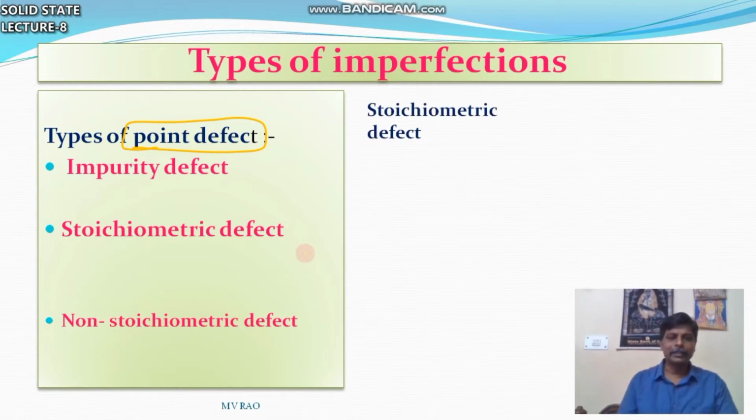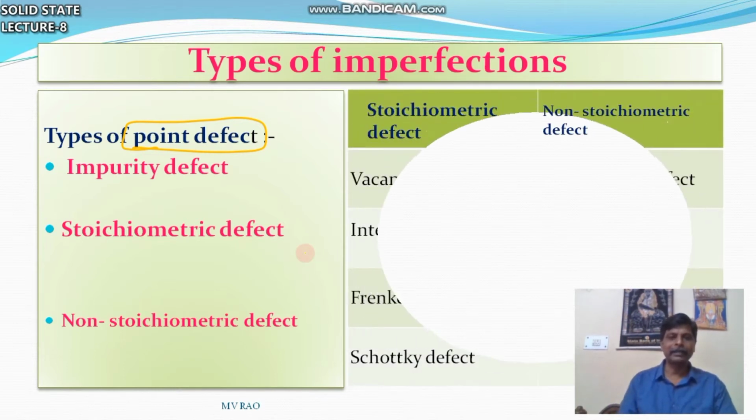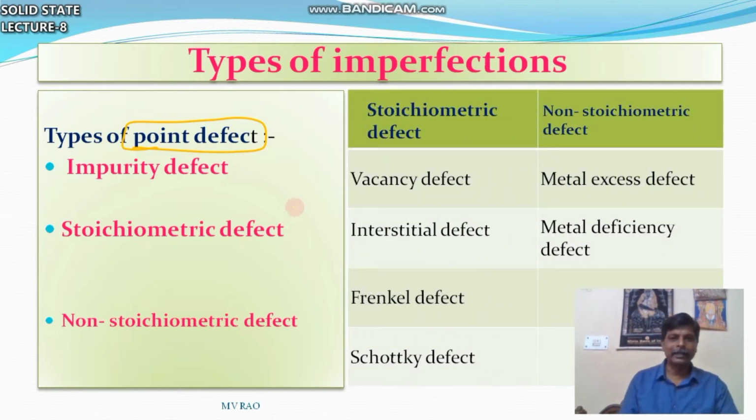Again, stoichiometric defects have types, and non-stoichiometric also have types. Stoichiometric defects, how many types? Four types. What are those four types? Vacancy defect, interstitial defect, Frenkel defect and Schottky defect.